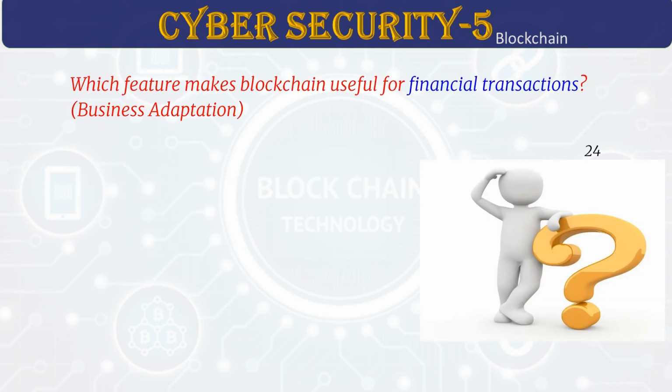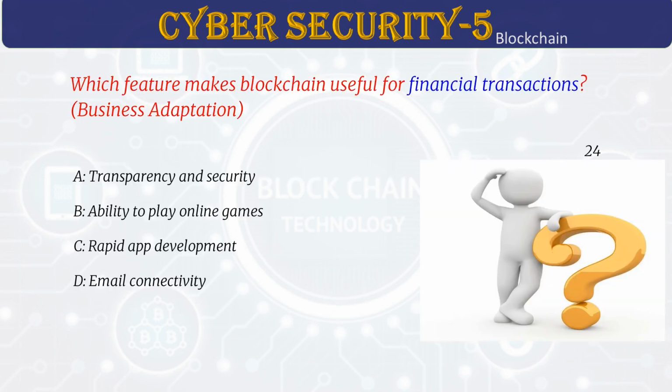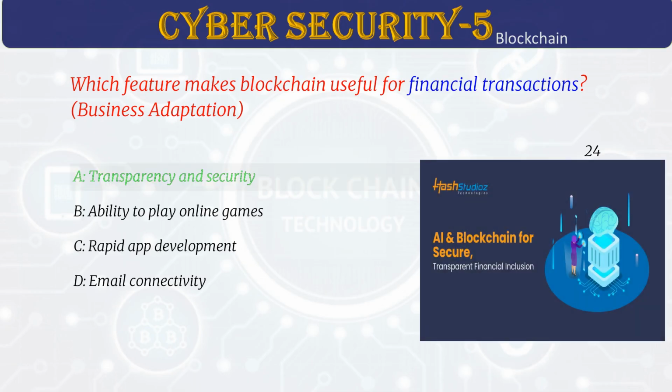Which feature makes blockchain useful for financial transactions? Answer A. Transparency and security. Blockchain is a technology that keeps digital records safe. It makes sure payments can't be changed or messed with. All transactions are visible and can be checked easily. This helps to reduce fraud in banks and other financial places.